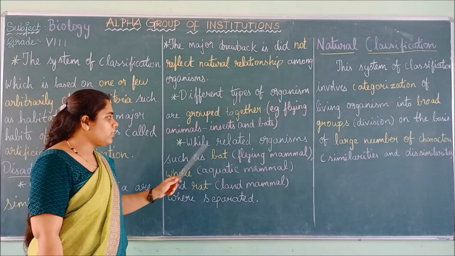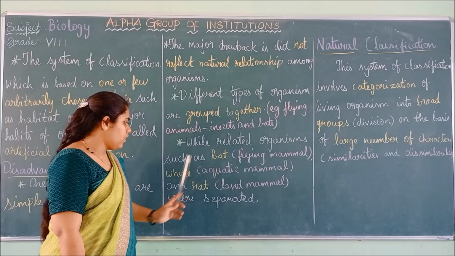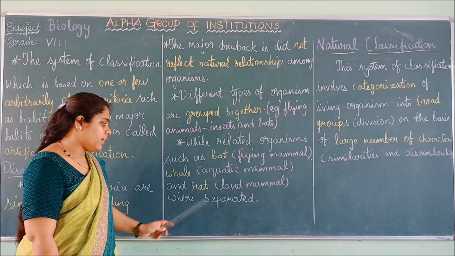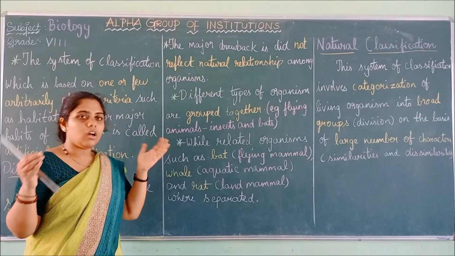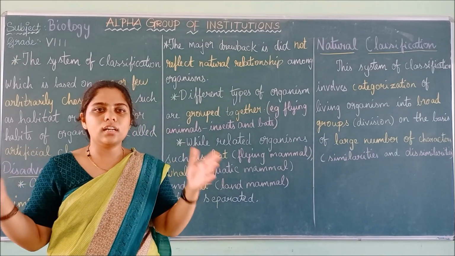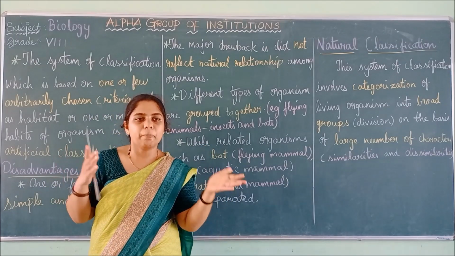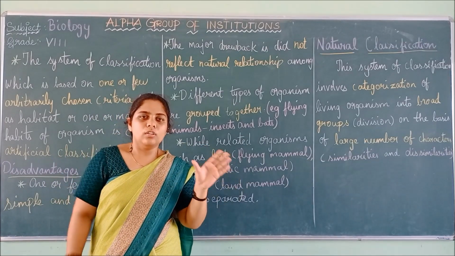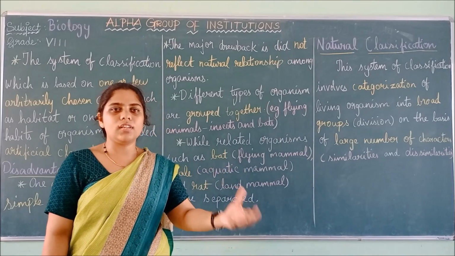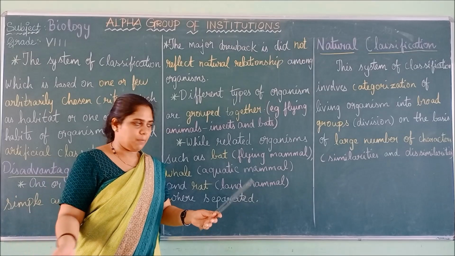Next is closely related organisms such as bat, whale and rat. They are separated. So closely related animals are being put under different groups because why? Only the habitats, the place where they live. That is the only thing that we are taking. So what happens? They are being separated.